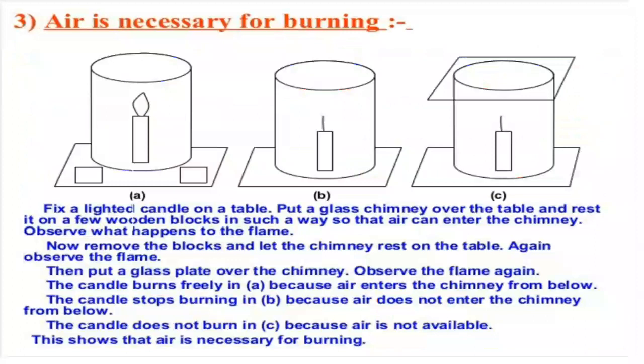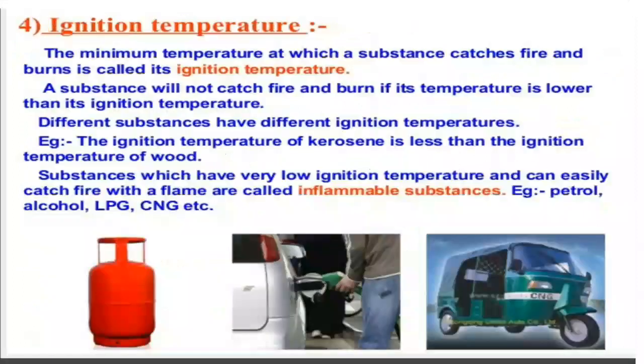From this activity, tomorrow we will be discussing what is necessary for combustion. The second one is about the ignition temperature. Ignition temperature is nothing but the minimum temperature at which a substance catches fire and burns.